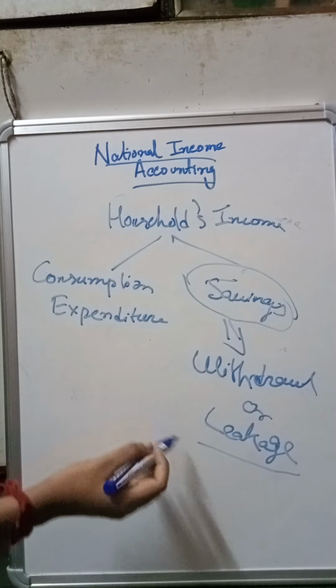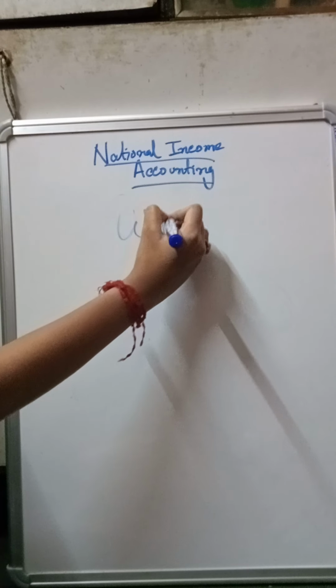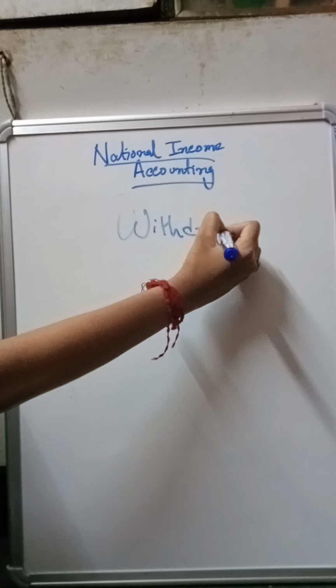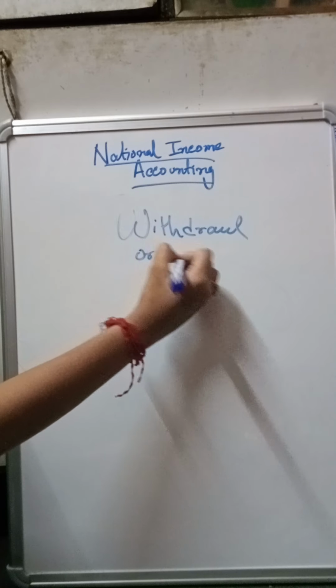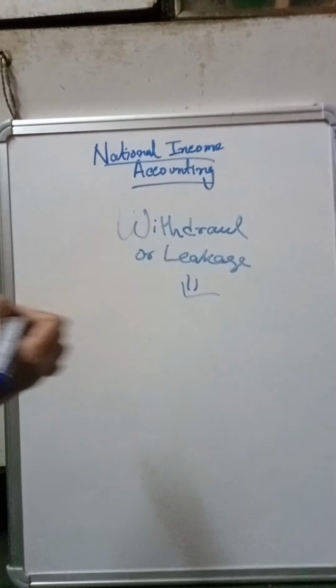I explained all of this to make you understand the concepts more clearly. So let's now look into the withdrawal or leakage concept. What does withdrawal or leakage mean?